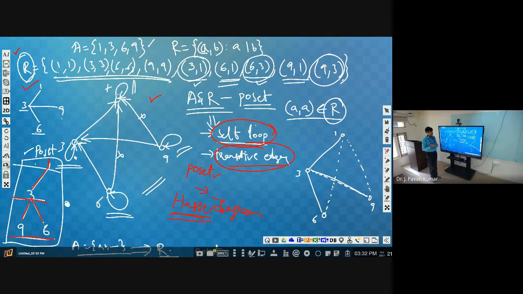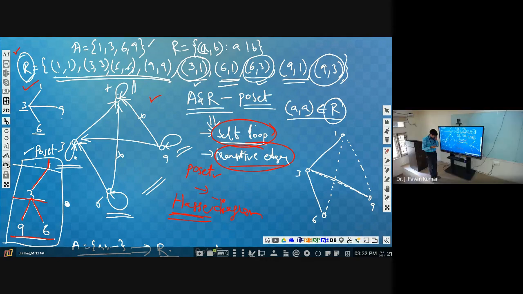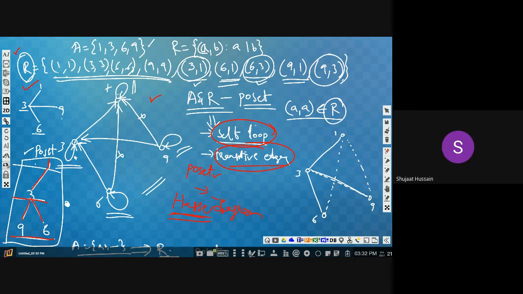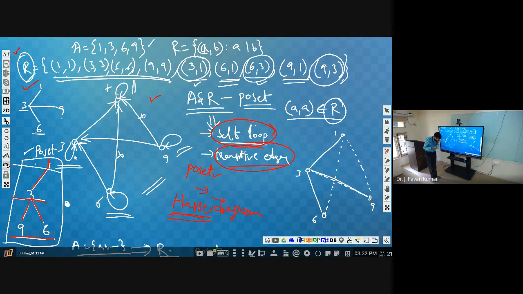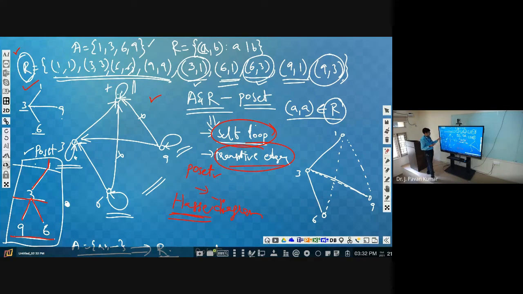Sir, if the relation was B divides A, would the graph be flipped? Would 9 and 6 come on the top, then 3 and then 1? Yeah. Shall we see that?